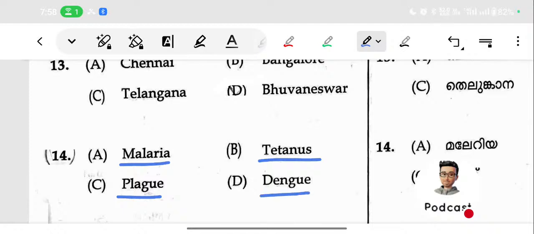Malaria, tetanus, plague, dengue. Do you have any relation? Can you give any common relation? Who are the causative agents? Whether there is any causative agent, or whether it is passing through some other route. Malaria, plague, tetanus, dengue. Can you find out an odd one?